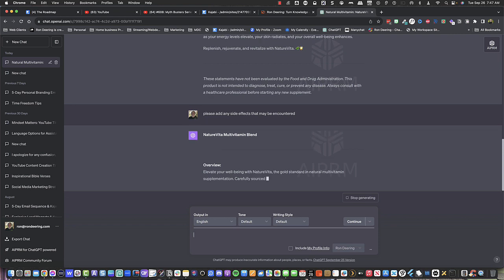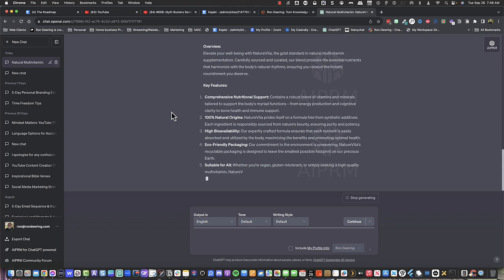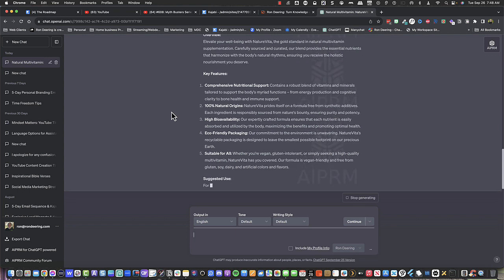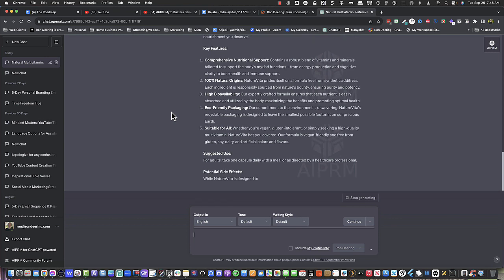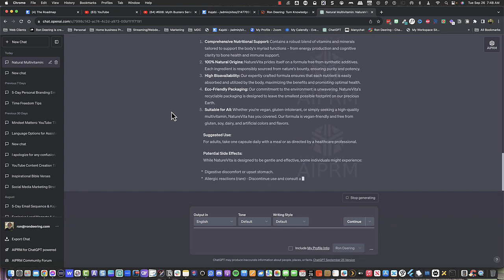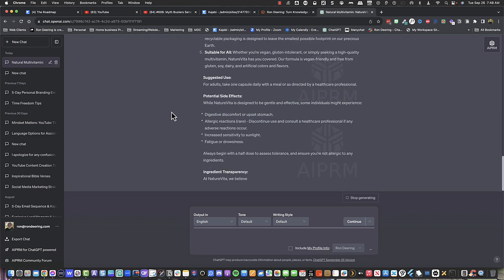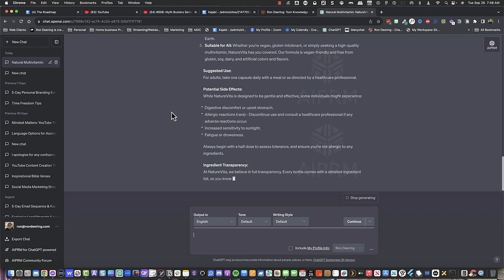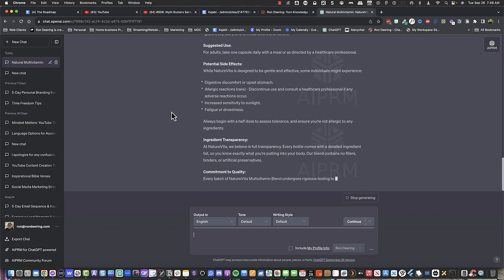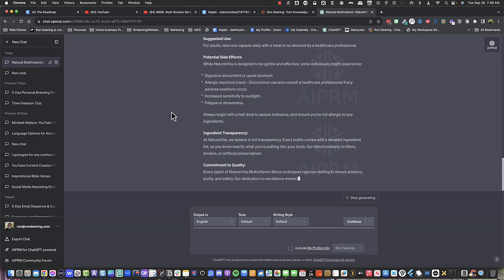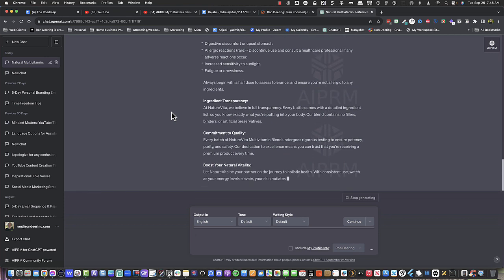So it's going to go through and regenerate this again. Possible side effects, right? And you can see, well, general effects some users might experience, these things, right? And those may or may not apply. The cool thing about it is it's giving you kind of that outline of things that you can add to it. So you can copy and paste this in there and then modify what applies to the actual product that you're doing. So this is one way.